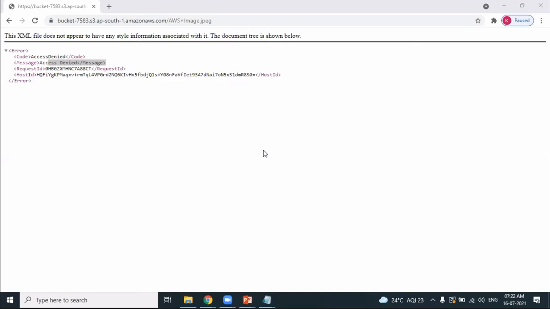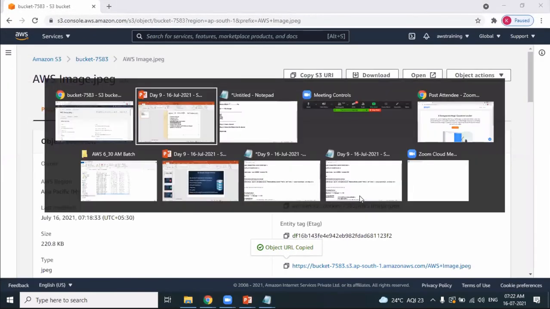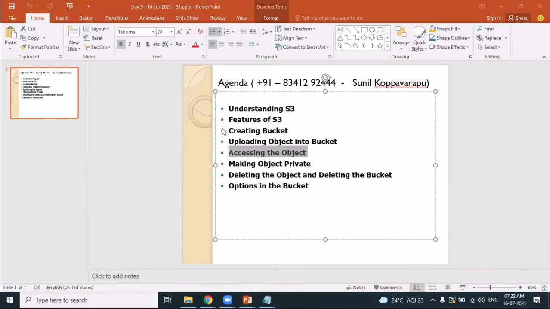I am owner of the bucket and I am owner of the object. Whenever I want, I can provide the public access. I can remove the public access, so it's up to me. I can control it. That's how you can restrict your access whenever you want. Clear? So let's delete the object.